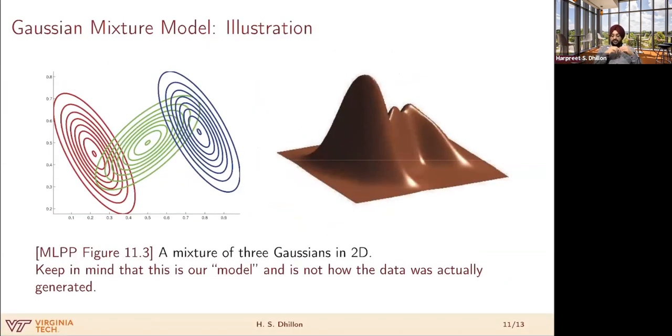Okay, so let's visualize very quickly what these Gaussian mixture models look like. This is one illustration that I got from Kevin Murphy's book. Here we have a mixture model of 3 Gaussians. On the right-hand side is the probability density function. On the left-hand side are the level sets, or the contours, of the corresponding Gaussians. So this mixture model is composed of 3 Gaussians, so k is equal to 3 here.